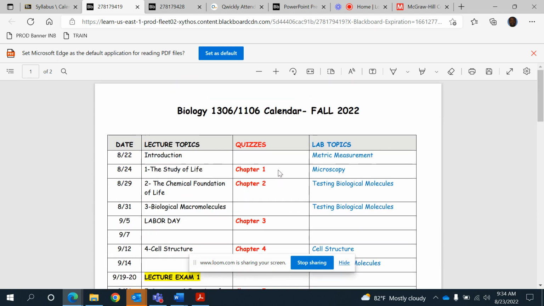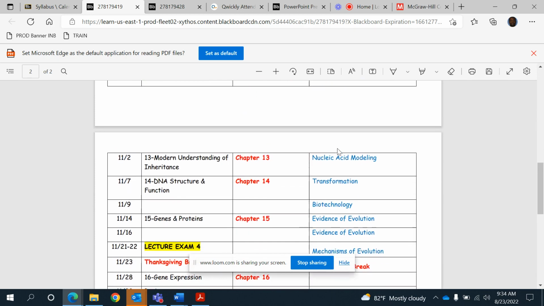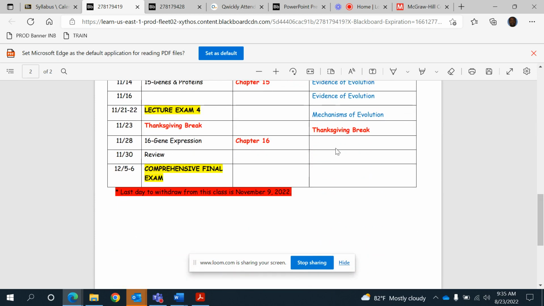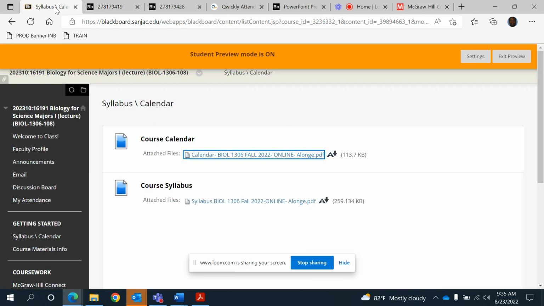Now, the last thing that may be confusing here is the lab topics. The lab topics here are just a list of the labs. Don't worry about this. Let me go to McGraw-Hill Connect to show you what your lab looks like, which are the questions I've been getting. How are we going to do the lab? Do we come to lab on campus? You are not coming to lab on campus. Let's go to McGraw-Hill where we do the lab.